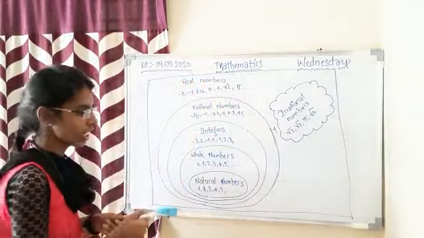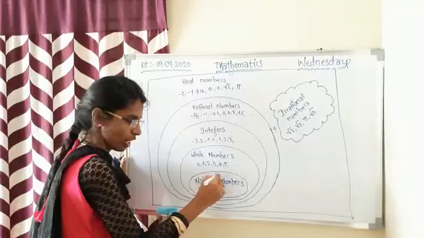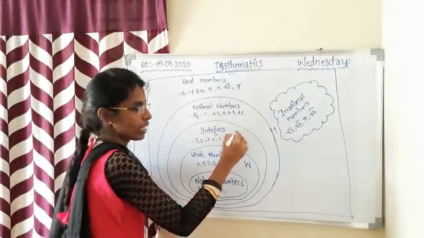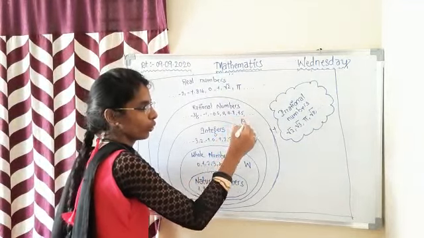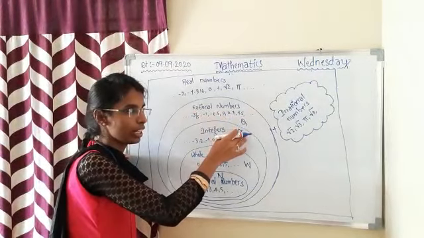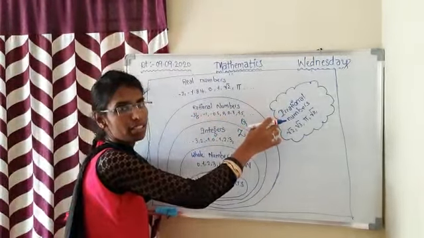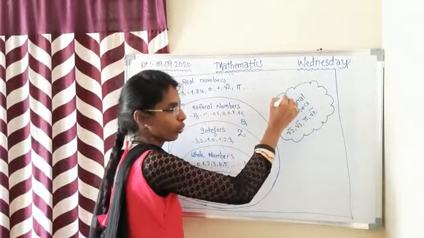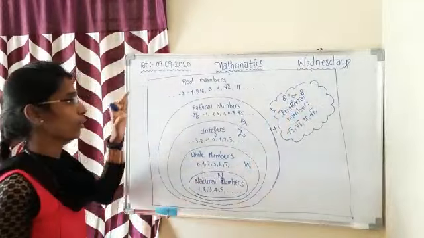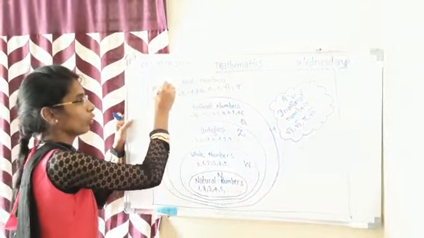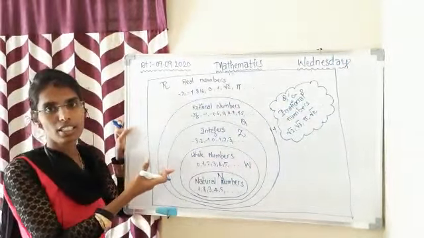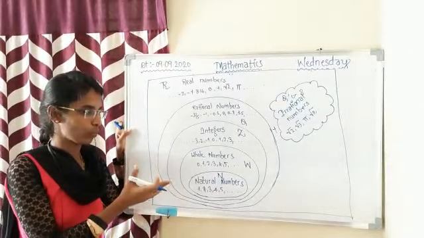As we have already learned, this can be denoted by letter N, this with W, this with Z, this with Q. We write Q in particular because rational numbers are also called quotient numbers, and irrational numbers can be indicated by Q dash or S. And we denote the set of real numbers by using the letter R. So these are the different types of numbers which we have learned till now.